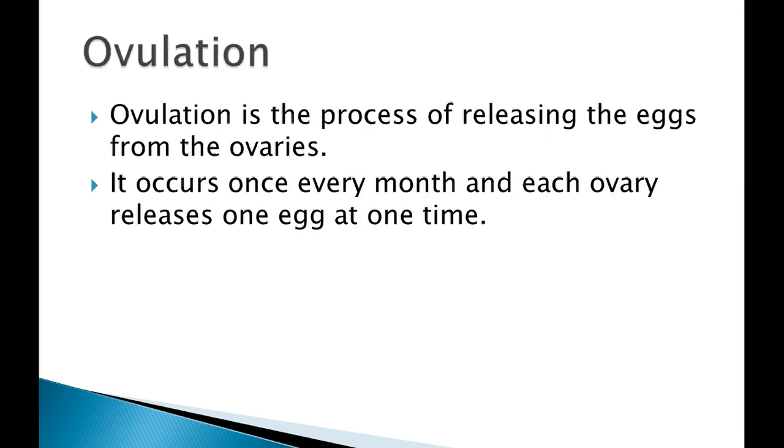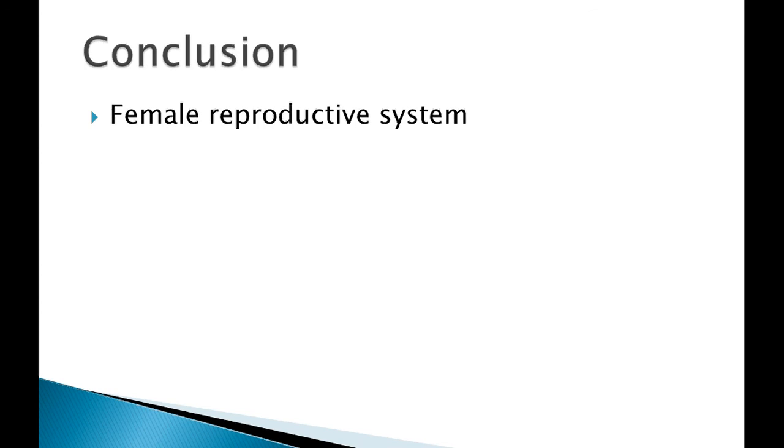Okay, now next is your ovulation. When the ovaries are properly in function, they release an egg, and when the egg is released, it is known as ovulation, and it occurs once every month, and each ovary releases 1 egg at one time. Means your egg will be released, that is known as ovulation, and this is done every month in a female at a particular time period. So what we have studied is the female reproductive system. Now we will see a video on the female reproductive system.